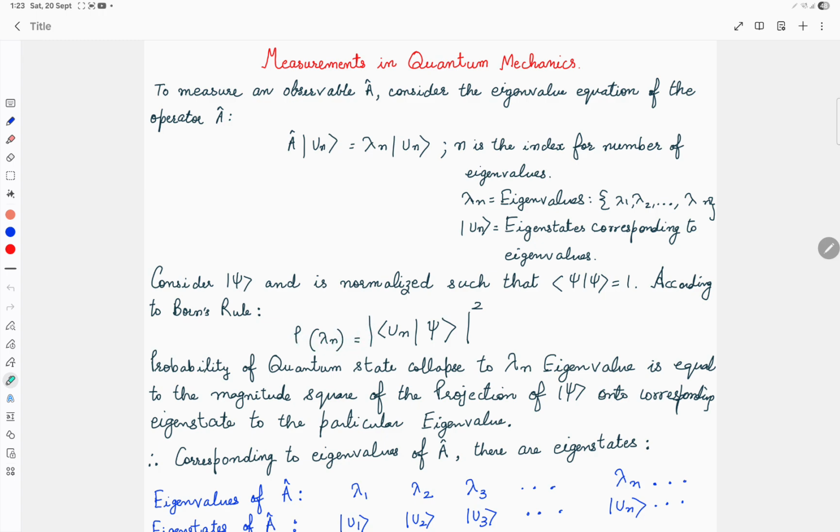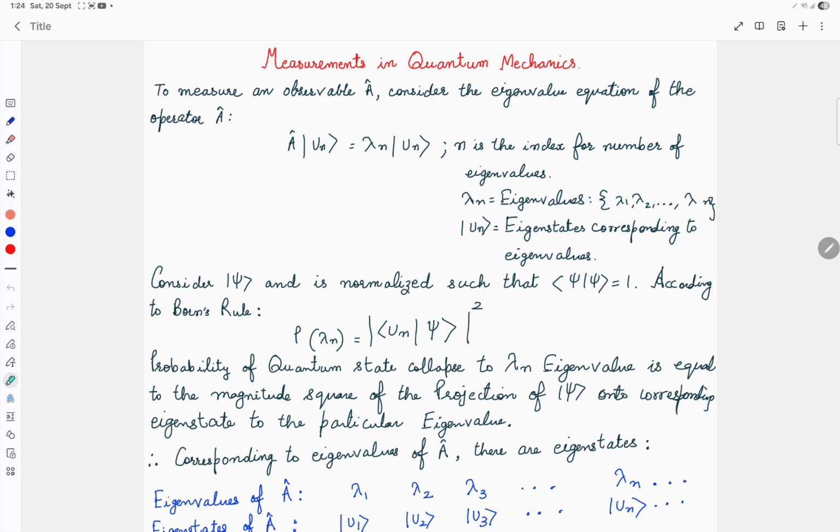The probability of getting a particular eigenvalue lambda n is given by the magnitude square of the projection of psi onto the eigenstate un, or the inner product of un and psi, take its magnitude squared. That will be the probability of getting that particular eigenvalue as the measurement outcome.